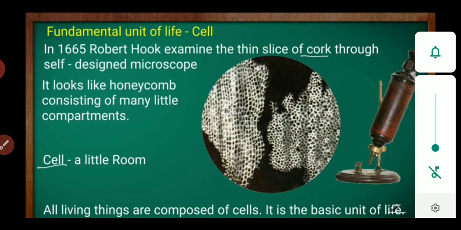After that, Virchow presented the idea that all cells arise from pre-existing cells only. With the help of cell division, cells arise from cell division. That's why he gave the idea that all cells arise from pre-existing cells only.